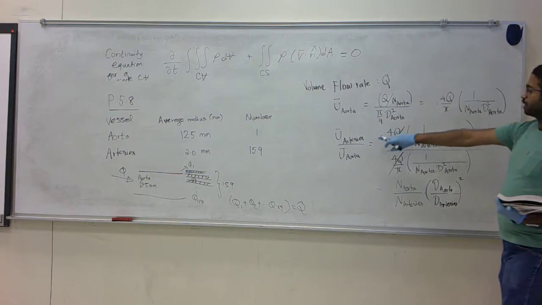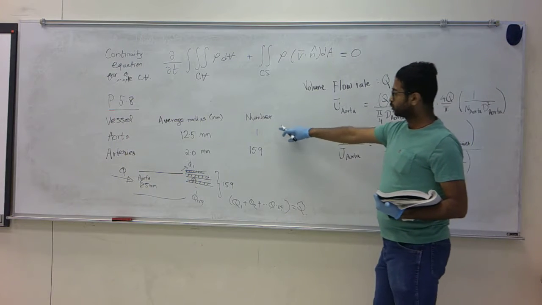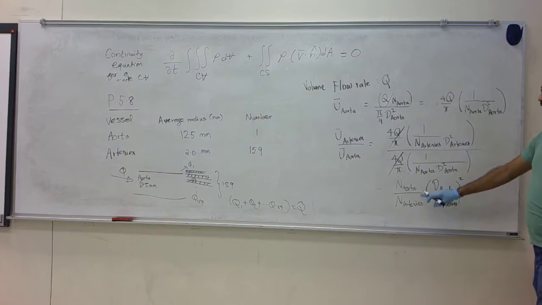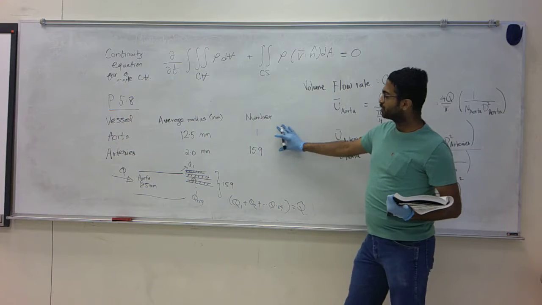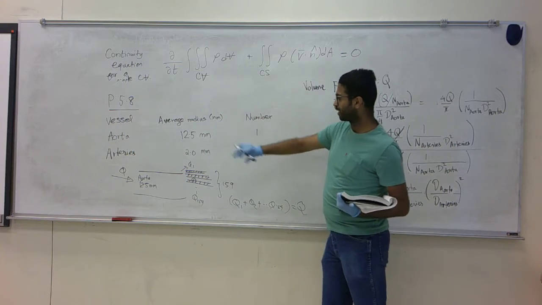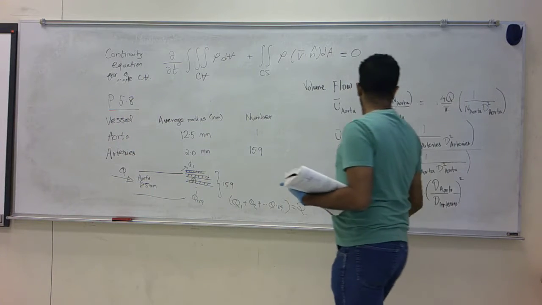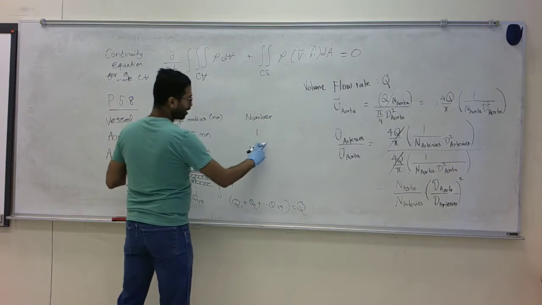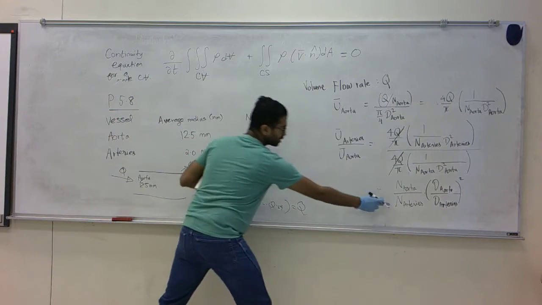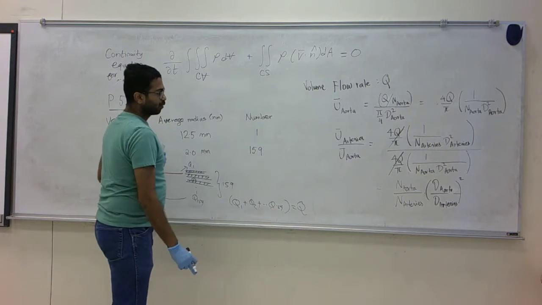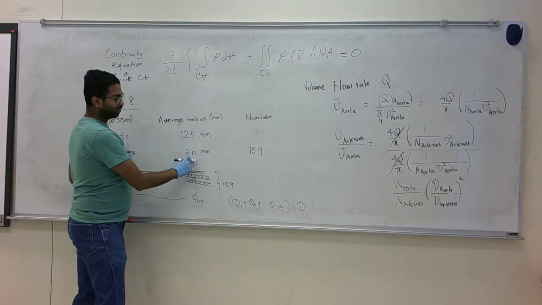If I want to compare the average velocity between these two, I need to compare the ratio of number and the ratio of diameter or radius. Now what is this ratio? N aorta divided by n arteries, so this number is 159, whereas the top numbers are 12.5 and 2.